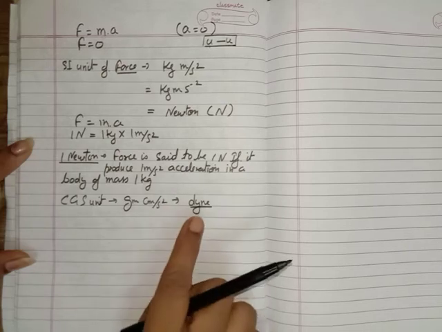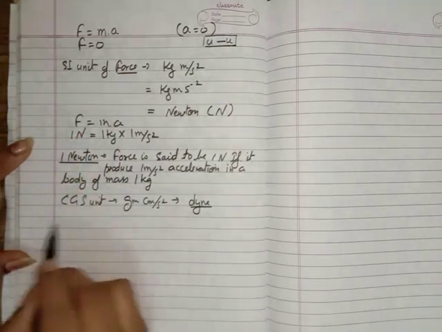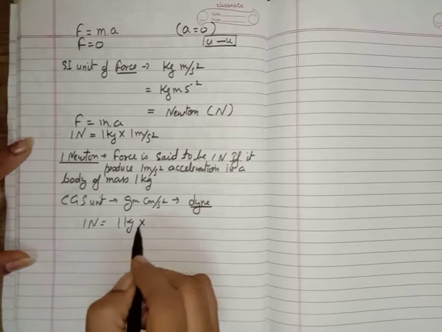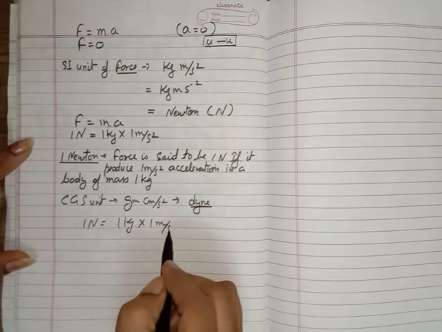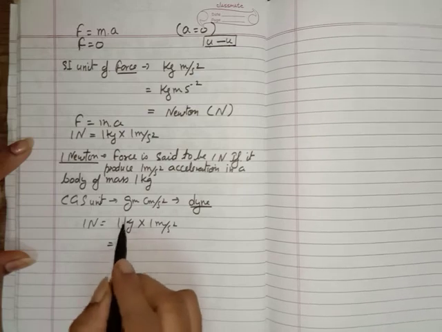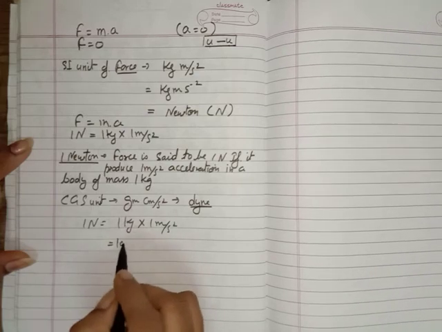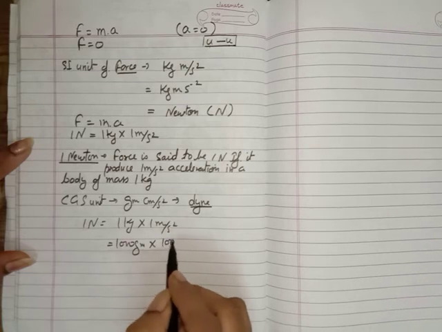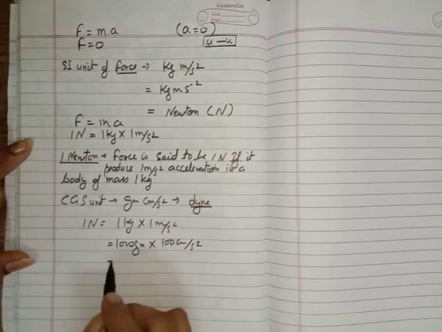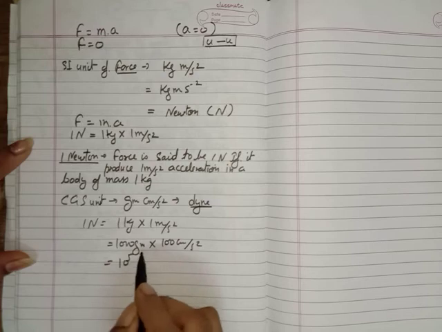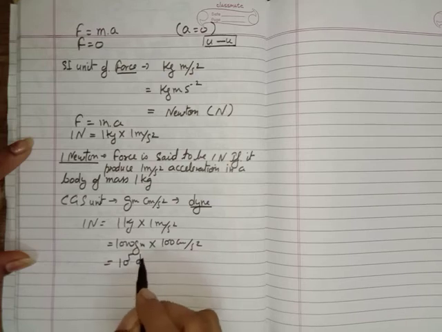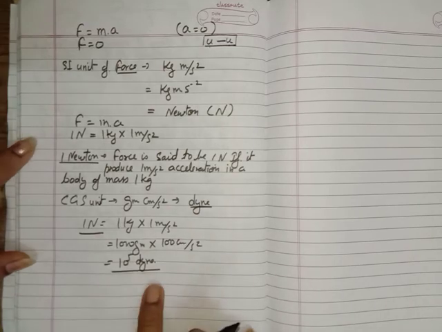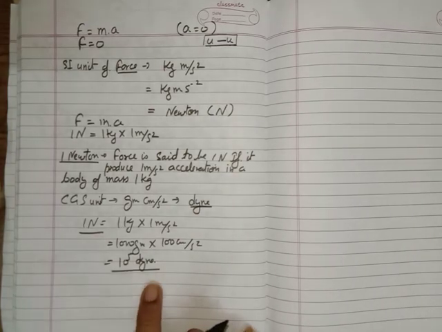And what is the relation between the dyne and the Newton? 1 Newton means 1 kilogram multiplied with the 1 meter per second square. Now kilogram, we have to change the kilogram in gram. So it is 1000 gram multiplied with 1 meter, which is equal to 100 centimeter per second square. So we can say 10 to the power 5 gram centimeter per second square or dyne. So this is the relation between the 1 Newton and the CGS unit of force, that is dyne.